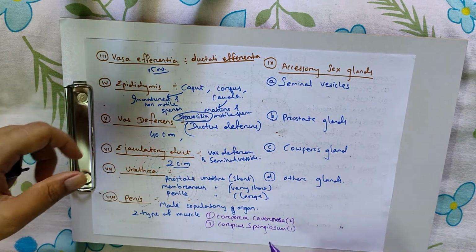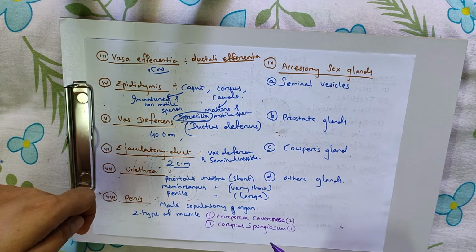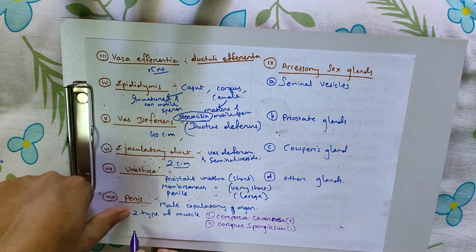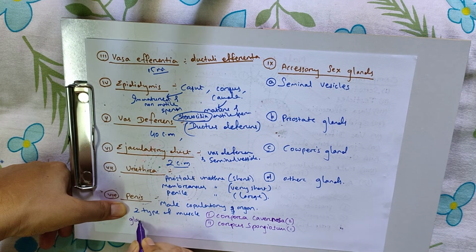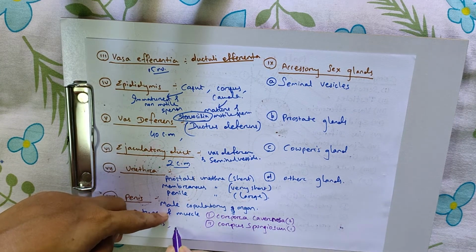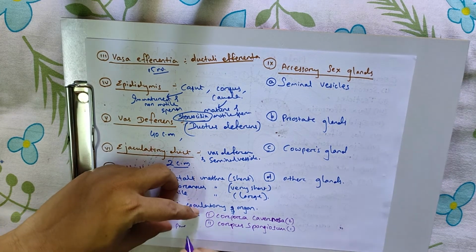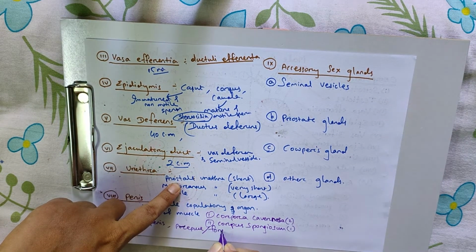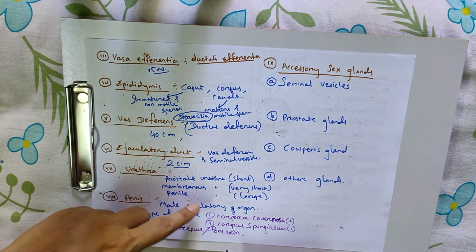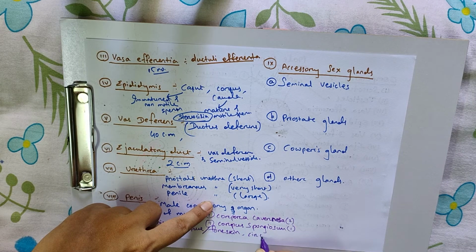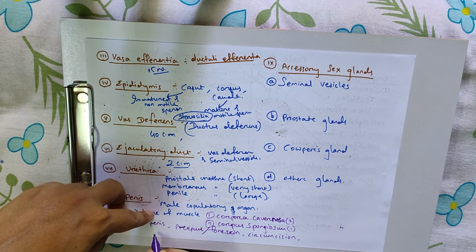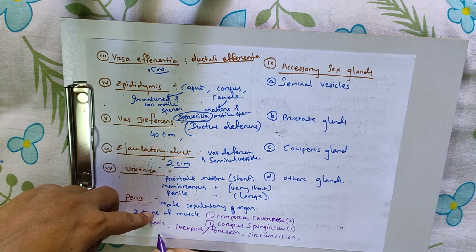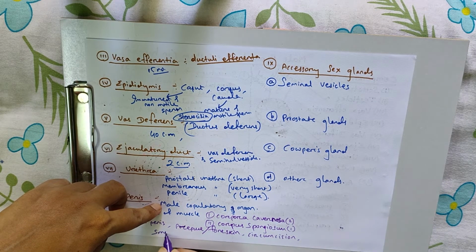The corpora cavernosa is engorged with blood during sexual excitement. The terminal part of the penis is called glans penis, and it is surrounded by prepuce or foreskin. The removal of foreskin is called circumcision, and a fluid with a pungent smell is released, that is called smegma.